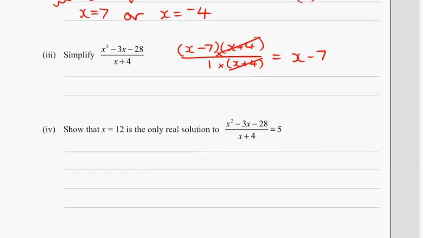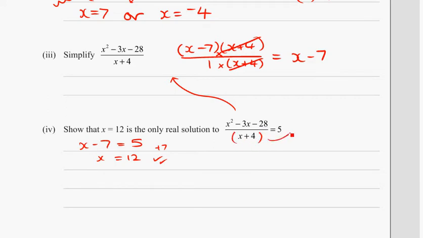Now this next question is a bit tricky. It says show that x equals 12 is the only real solution to this here. You might be looking at this thinking, now that side there is exactly what we've got above, and I know it simplifies to x minus 7. Add 7 to both sides, you get x equals 12. There's a bit more to it than that. When you normally solve an equation like this, you should really take into consideration other solutions.